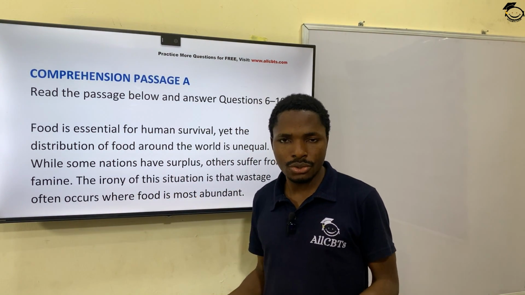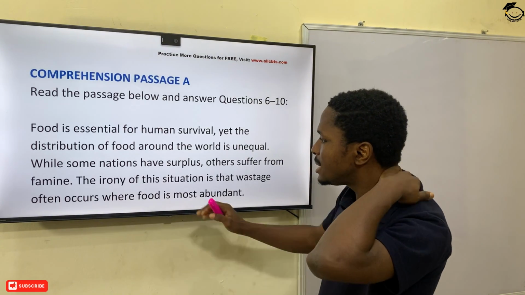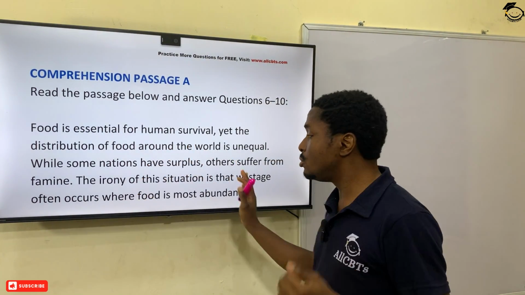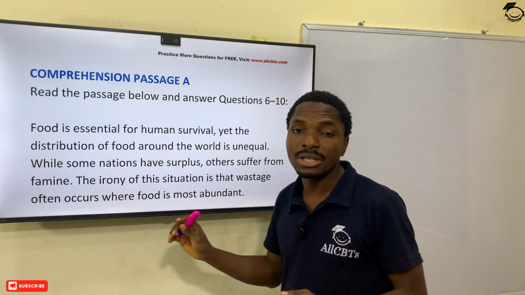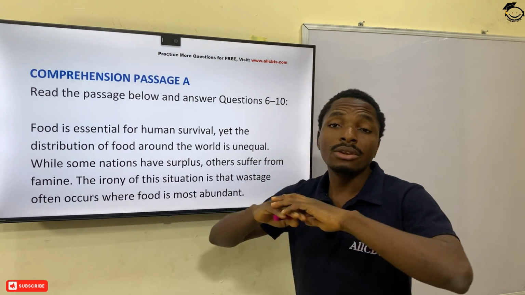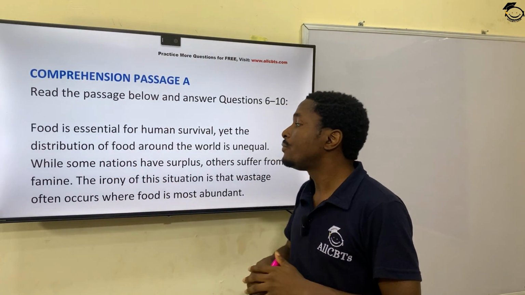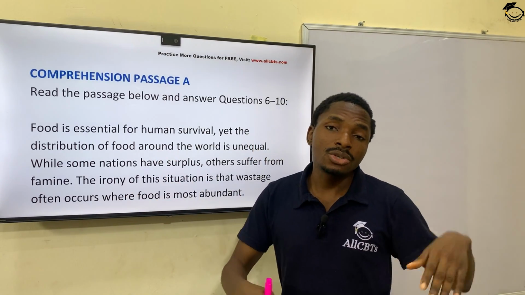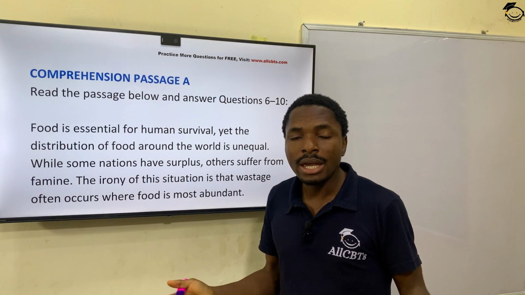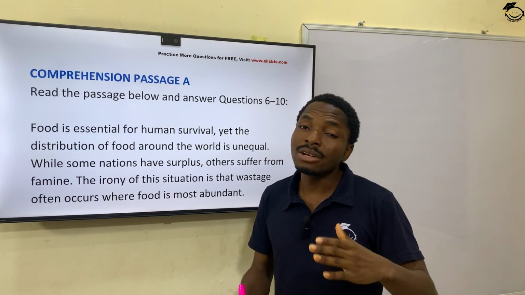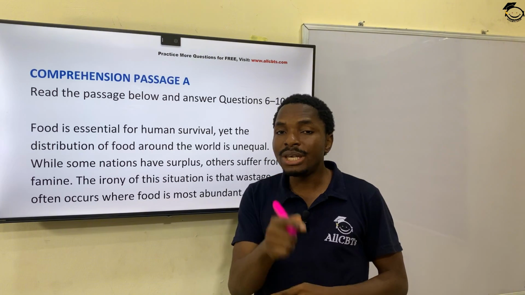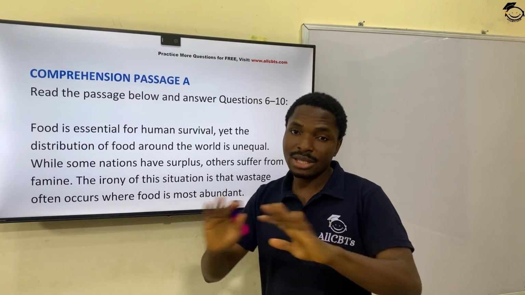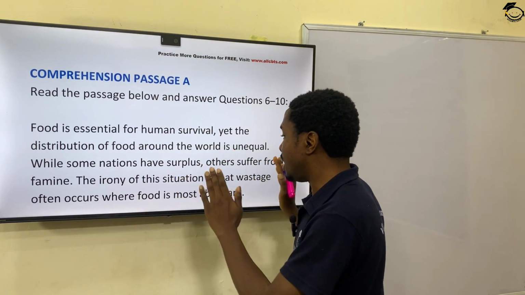How true, it's true. So basically the summary of the idea from this comprehension is that there is enough food in the world, but some places are having more, some places are having less, some places are not even having at all. And the reason why some places are not having at all or less could be because of wastage. That's the summary of what we have here.